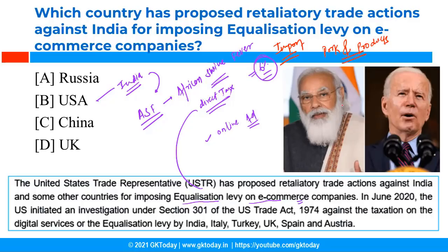So this is how it is going to impact our exports of pork and pork products to USA. USA was also in news because recently India sent the first consignment of red rice to USA. This red rice is grown in Assam in Brahmaputra Valley, and this rice is rich in iron. It is also known as Bao Dhan.